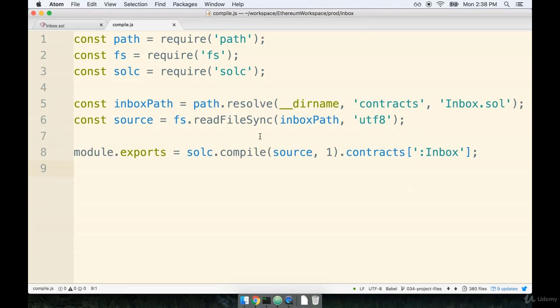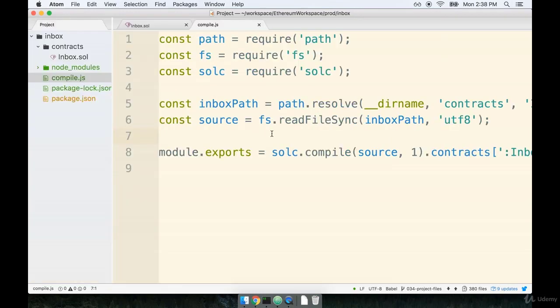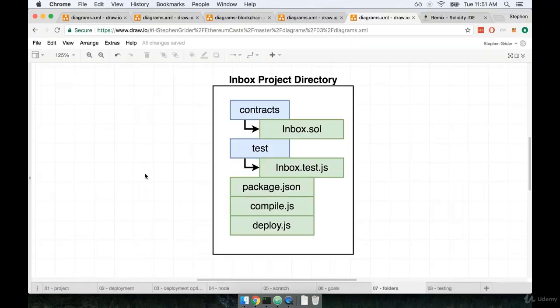All right, this is looking pretty good. Let's pause right here, and then in the next video, we're going to start wiring up our testing solution with Mocha to make sure that our contract is actually behaving the way we expect. So quick pause, and I'll see you in a minute.